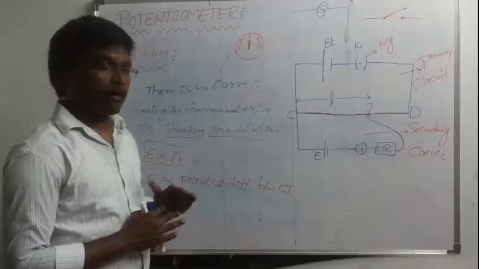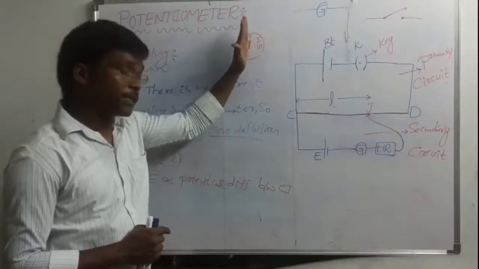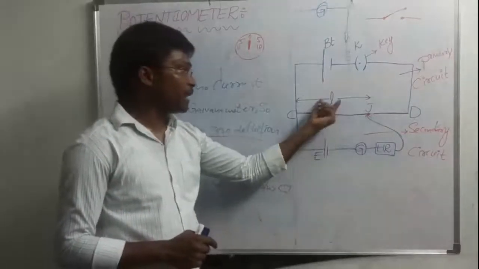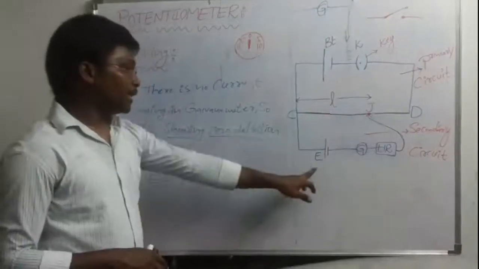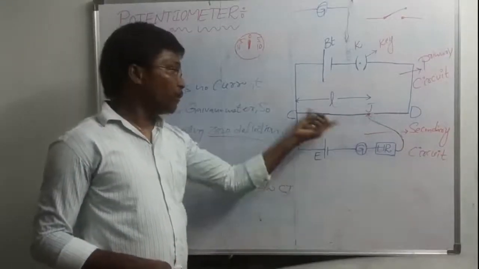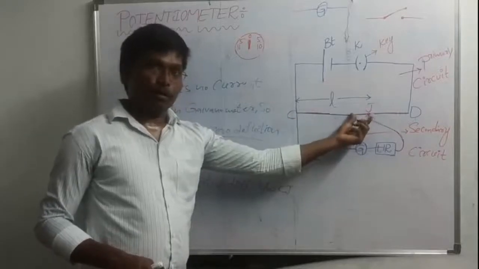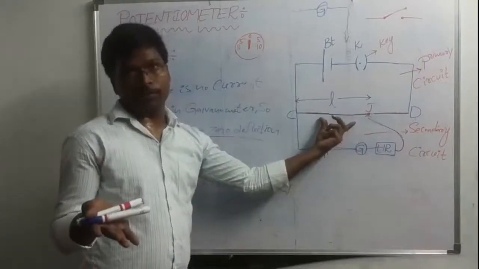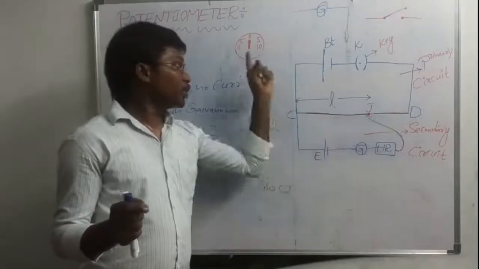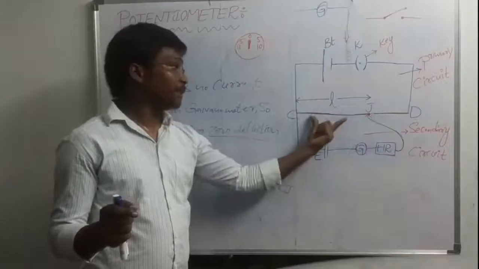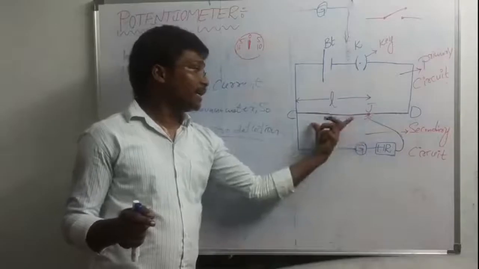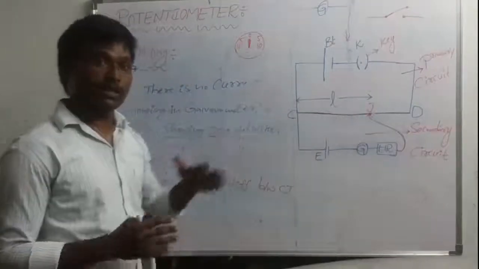Remember these 2 points. When the galvanometer is showing zero deflection, the EMF of the cell is directly proportional to the balancing length. Otherwise, the EMF is directly proportional to the potential difference between the points C and D. Potential difference means voltage difference. So whenever it is showing zero deflection, the EMF of the cell is directly proportional to the potential difference between the points C and D.